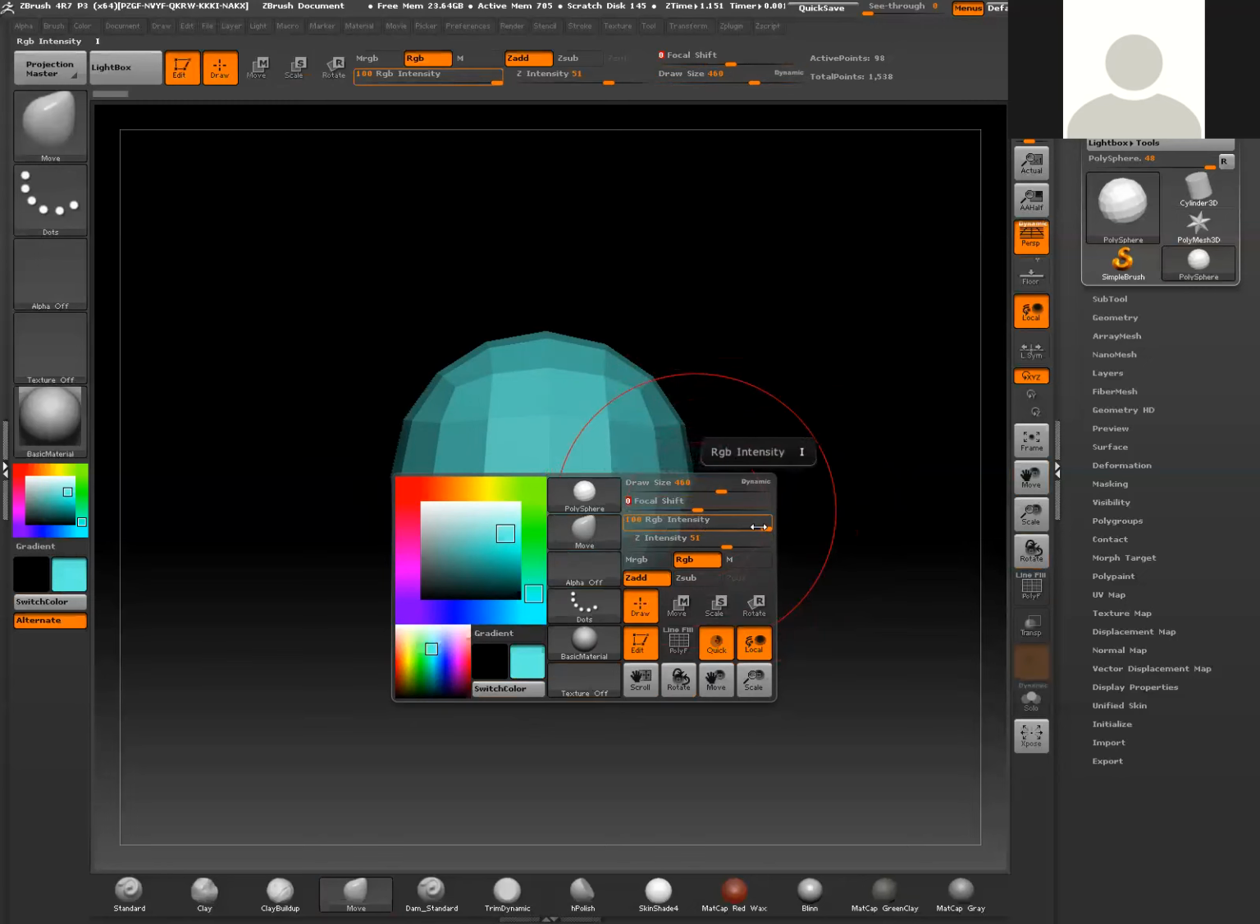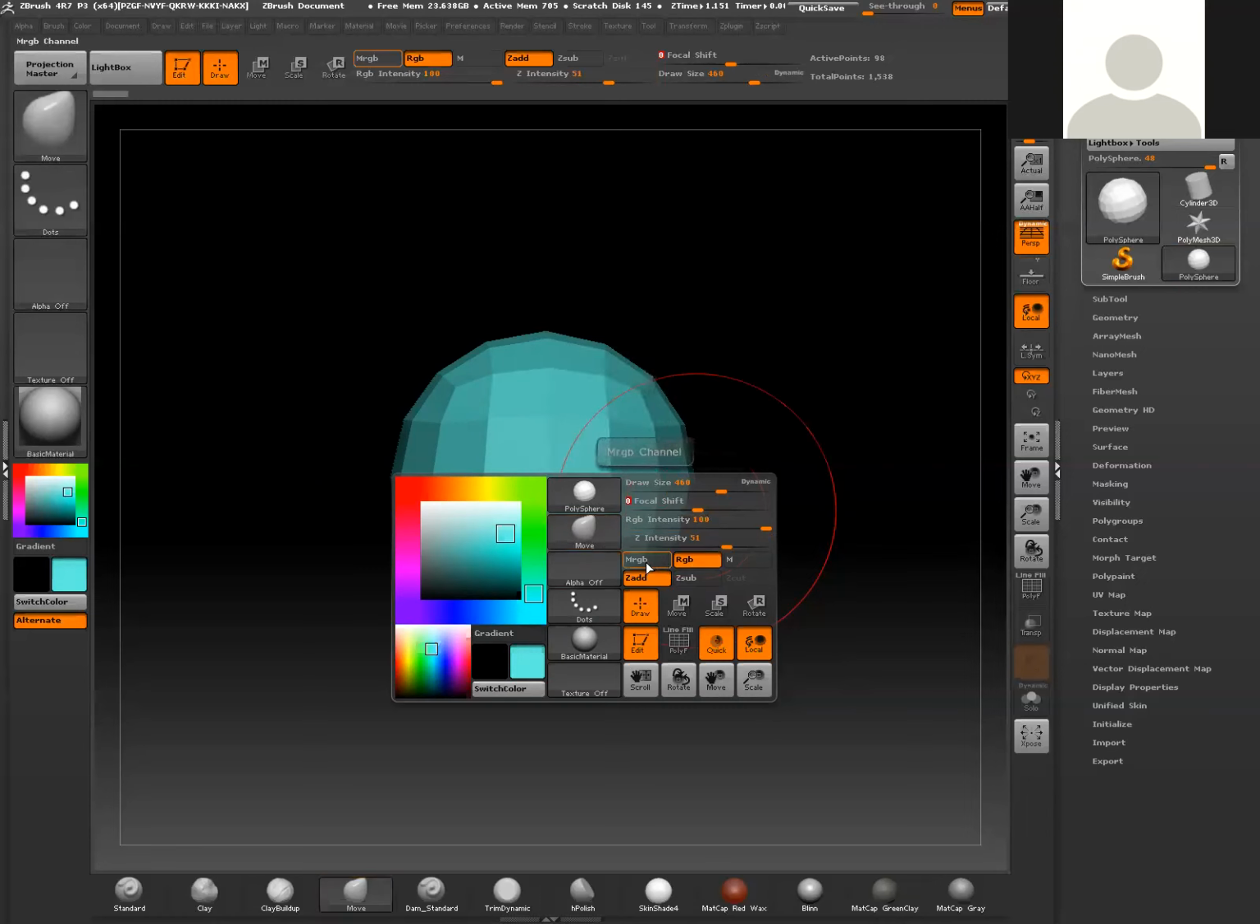RGB intensity is basically the color intensity of that brush. Typically you want that set to 100. And then the Z intensity is the intensity of the brush. Now most of the brushes have a default intensity. In this case, Move has a default of 51. That's a really nice setting for the Move brush. You may find that you want something a little less strong for other brushes. As we get into the sculpting aspects, I'll show you how some of that stuff responds.